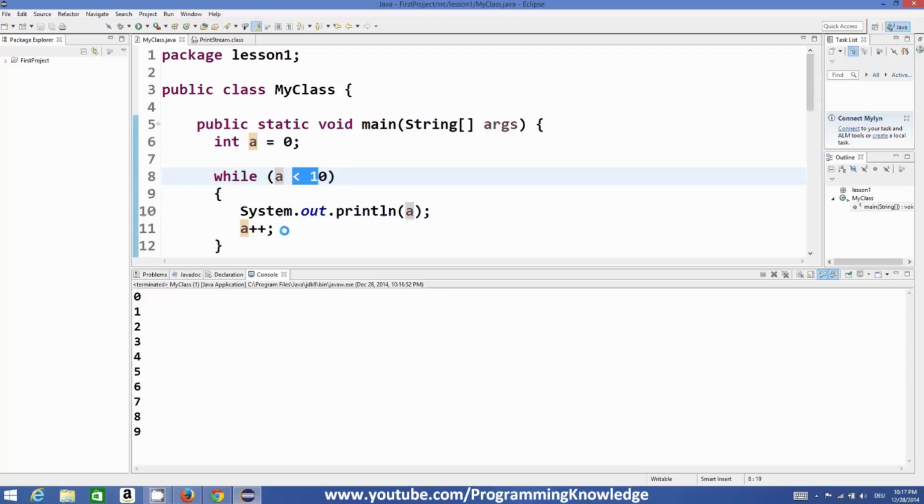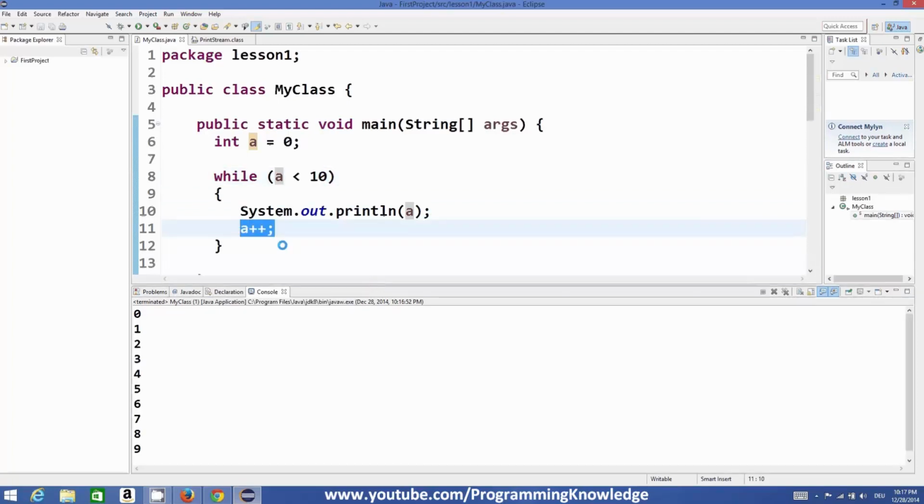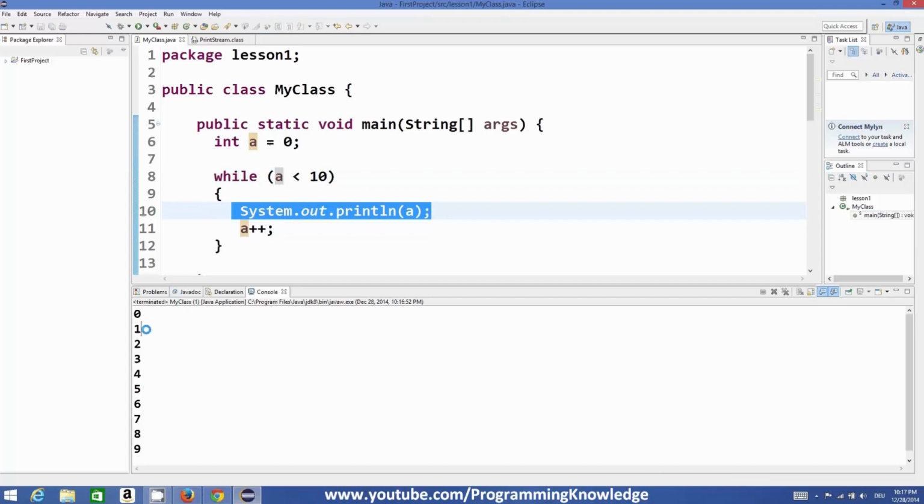Then it increased the value of a by 1, and now the value of a became 1. Then it goes here once again, and 1 is less than 10, so it prints 1 here, and it executes the same statement again and again, increasing the value of a until the value of a becomes 10.